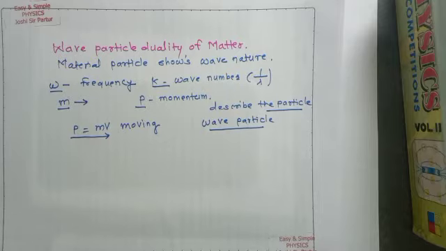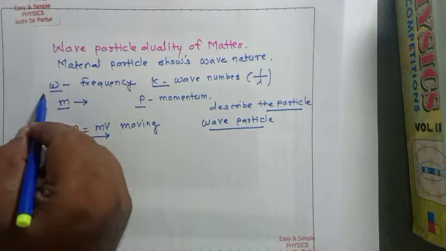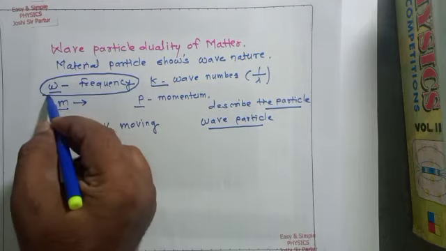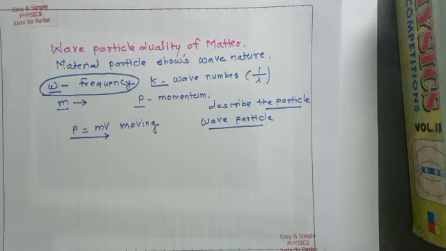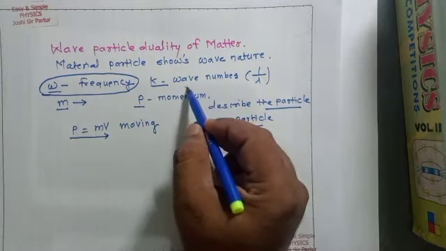So wave particle duality implies that all moving particles are associated with frequency and they are associated with wave number.